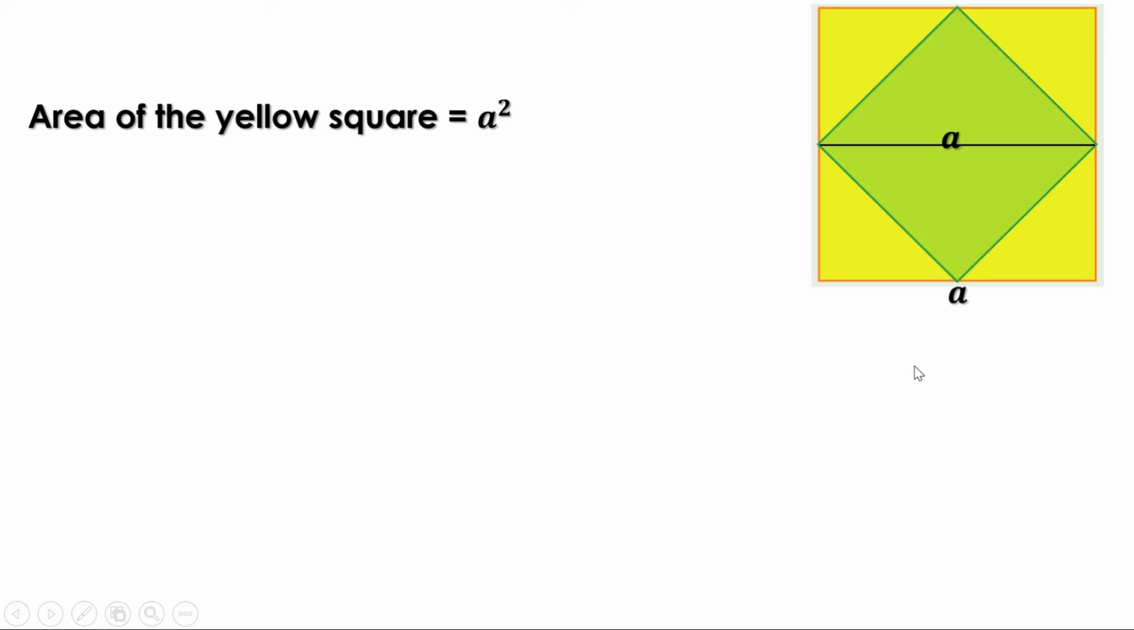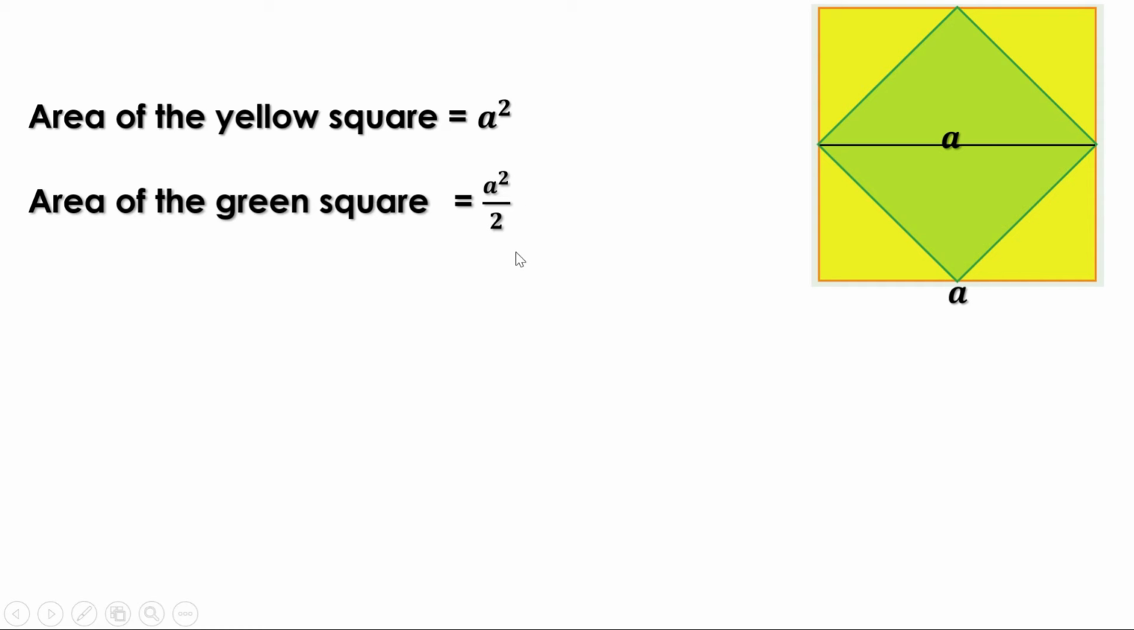This line is the diagonal of the green square. We know if D is the diagonal of a square, then the area is D square by 2. Here, the diagonal of the green square is A. Therefore, its area is A square by 2. Now, look at these two areas, A square and A square by 2, or half of A square. That means the area of the green square is half the area of the yellow square, or the area of the yellow square is 2 times the area of the green square.